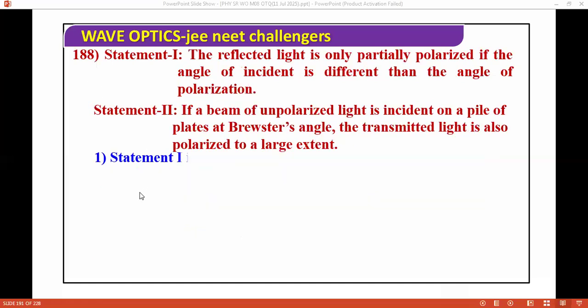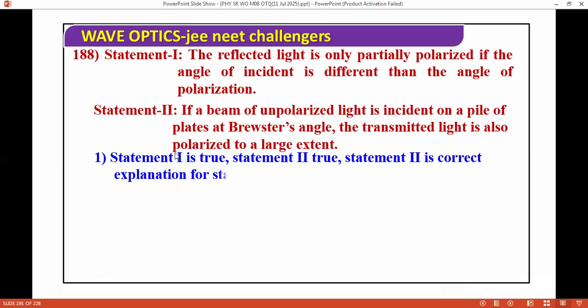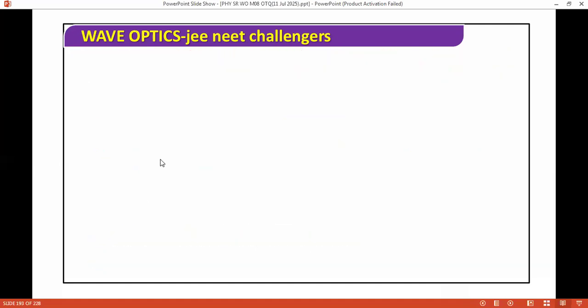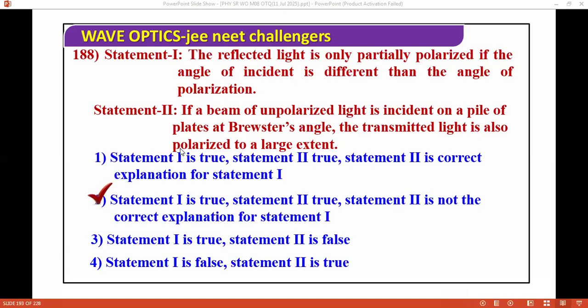The reflected light is only partially polarized if the angle of incidence is different from the angle of polarization. And if unpolarized light is incident on a pile of plates at the polarizing angle, the transmitted light is polarized to a large extent. The correct answer for this question is that both are correct here. If you have a basic understanding of all the theories, you can do this question. Next question, I'm moving ahead.